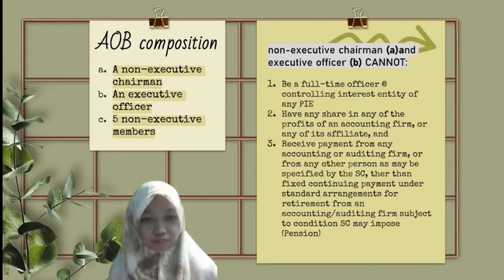At all times, not more than three non-executive members, which is C, of the AOB can be members of the Malaysian Institute of Accountants, which is MIA. All these are safeguards to ensure independence, since they are the ones who will be monitoring auditors.